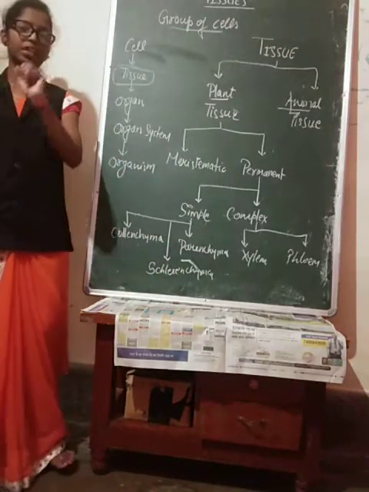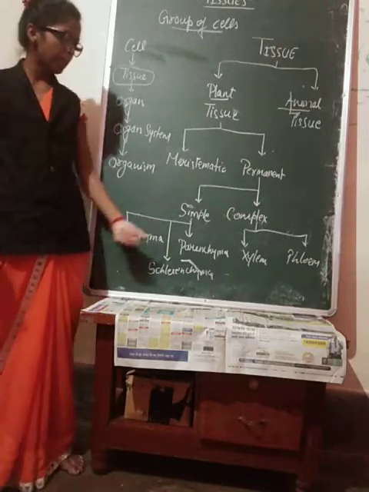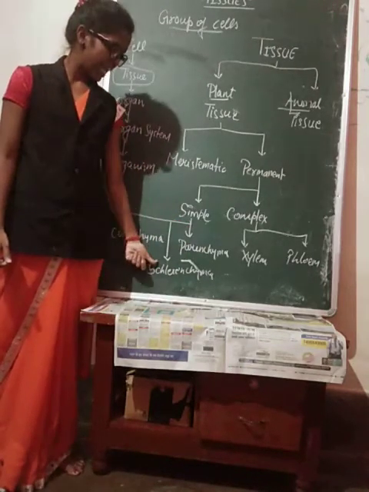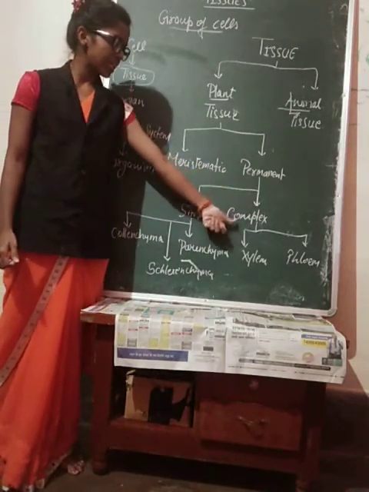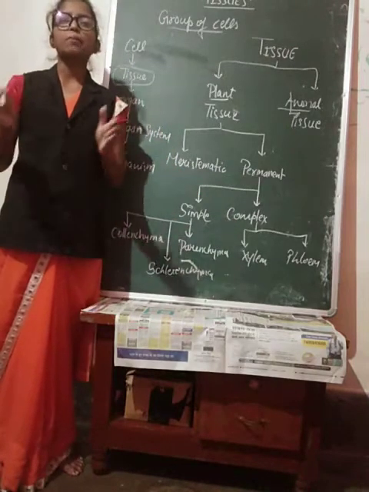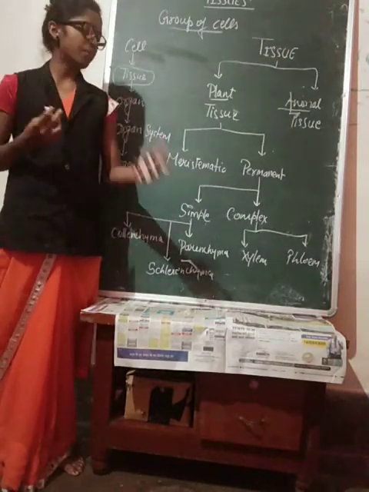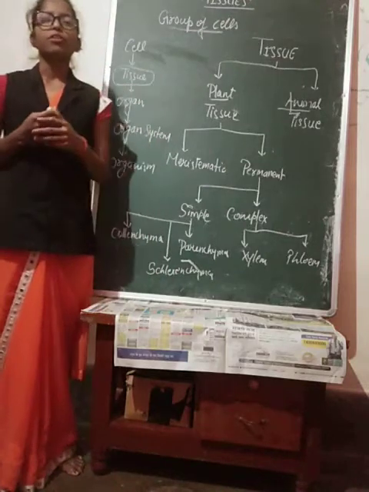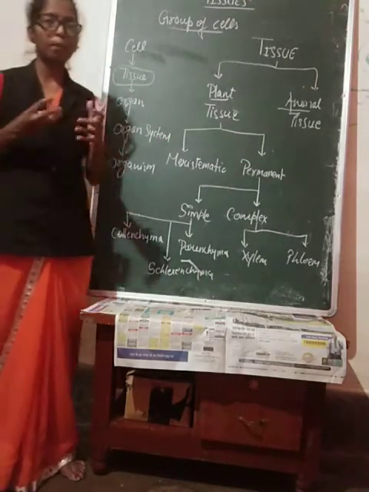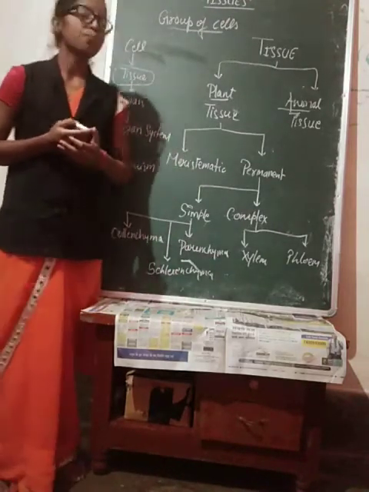Simple permanent deals with three, that is collenchyma, parenchyma, and sclerenchyma. Next one, complex, deals with xylem and phloem. I hope you are well aware of xylem and phloem, right? Since 5th to 6th class onwards, we have been studying about xylem and phloem.